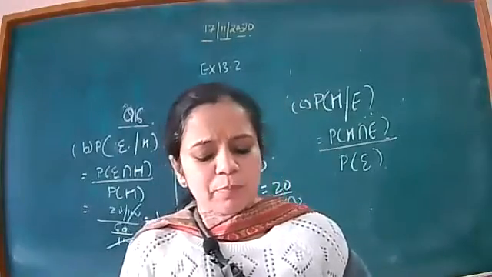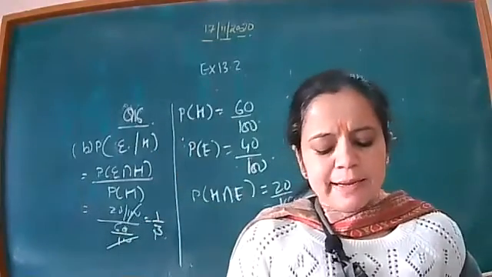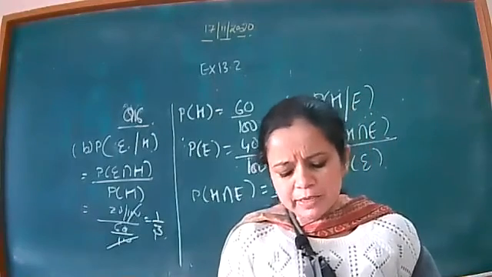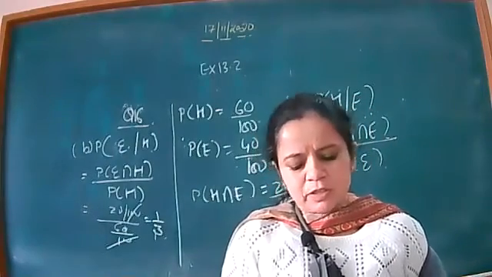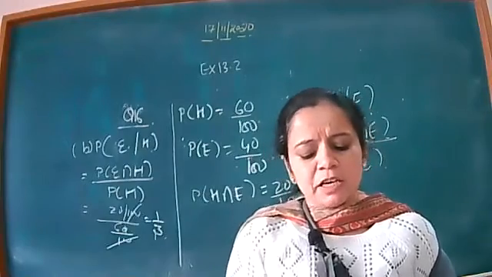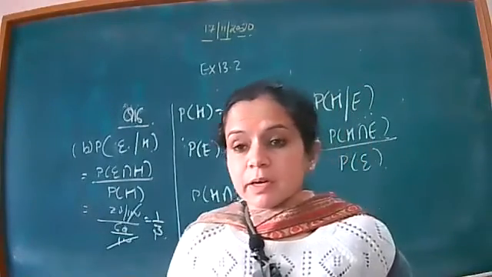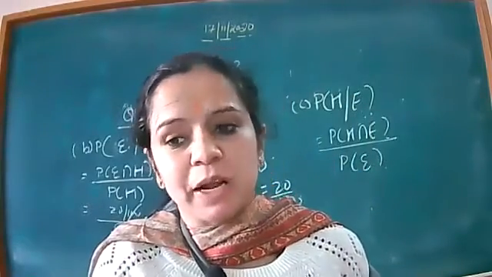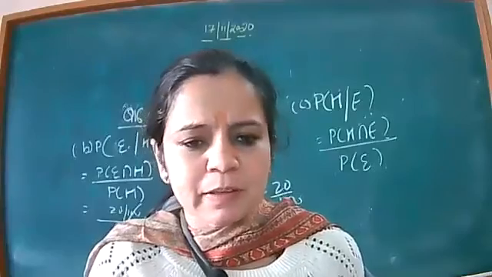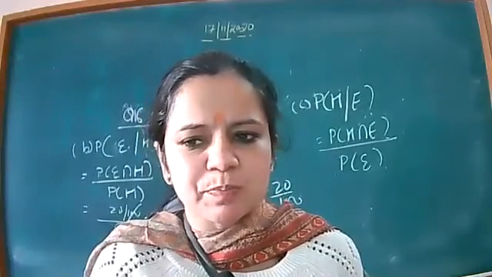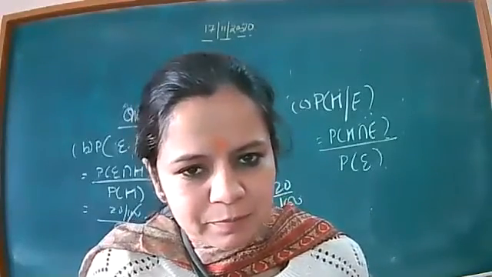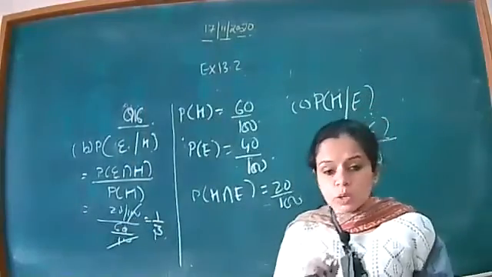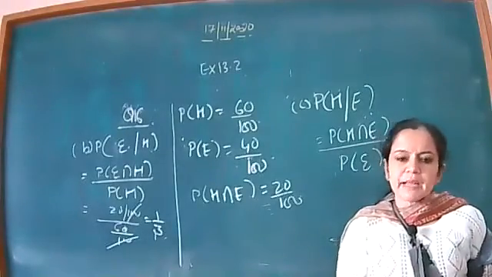Very easy. The probability of obtaining an even number on each die when a pair of dice is rolled. Now they have said that we need the even prime number. Can anybody tell me which number is even as well as prime? Okay, Gurmehak, please tell me any number which is prime as well as even. 2. Very good, very good. 2 is the only number which is prime also and even also.